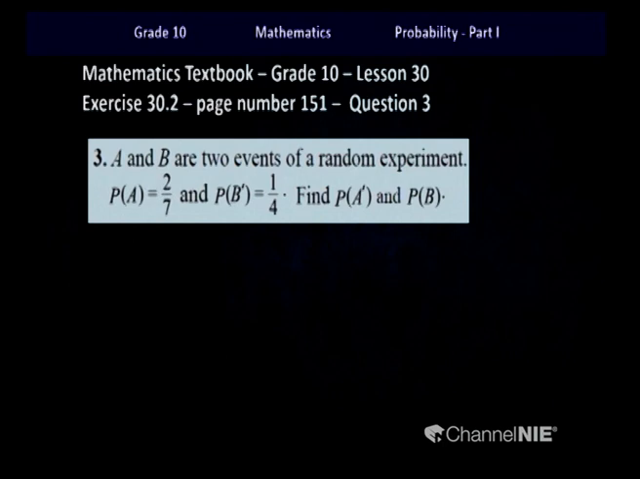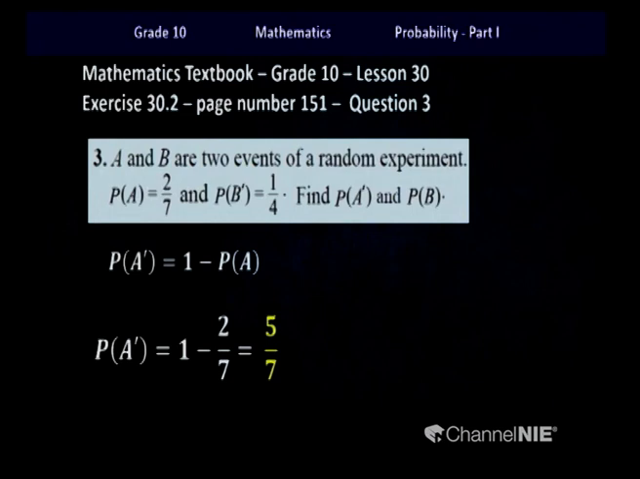A and B are two events of a random experiment. Here, the probability of event A is given as 2 over 7 and the probability of the complement of event B is given as 1 over 4. We are asked to find the probability of the complement of event A and the probability of event B. So, the same equation is to be used in two different manners. So, children, let's look at the first part. P(A dash) equals 1 minus P(A). So, you can substitute the value for P(A) as 2 over 7 and obtain the answer 5 over 7.